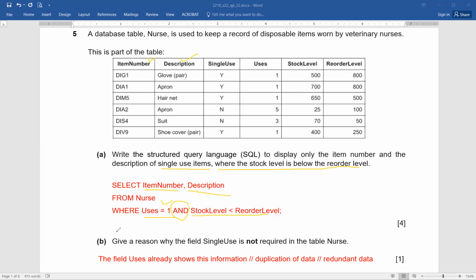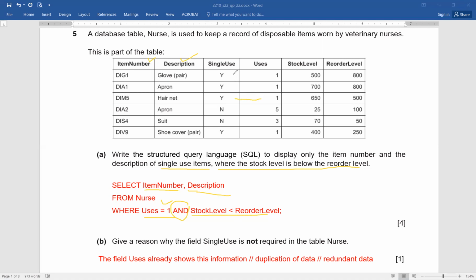Part B, give a reason why the field single use is not required in the table nurse. So you can see, isn't it something which is duplicated? Single use yes, single use yes, single use yes, single use no, no, yes, and uses 1, 1, 1. Isn't it something which is actually similar? So that is why you can see the field uses already shows this information. I mean, there was no need because it is resulting in duplication of the data, or you can say it's resulting in redundant data. So that is why it is not considered to be a very viable option. Why use one more? Isn't it?